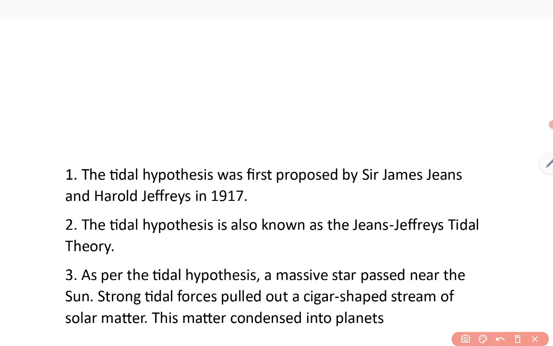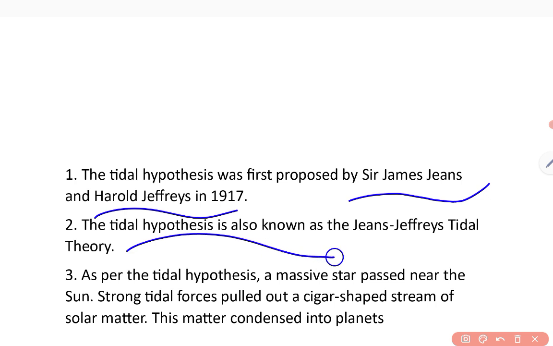Tidal hypothesis was first proposed by Sir James Jeans and Harold Jeffreys in 1917. So, it is also known as the Jeans-Jeffreys tidal theory. As per tidal hypothesis, a massive star passed near the sun. Strong tidal force pulled out a cigar-shaped stream.